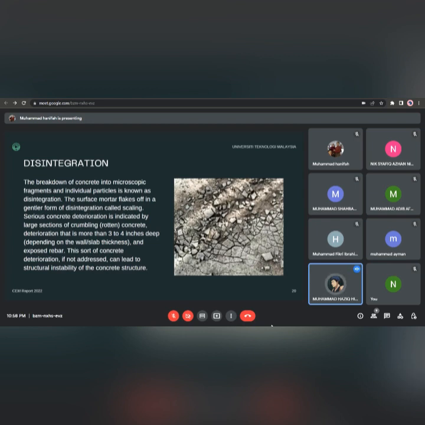Serious concrete deterioration is indicated by large sections of crumbling, rotten concrete, deterioration that is more than 3 to 4 inches deep, depending on the wall or slab thickness, and exposed rebar. If this sort of concrete deterioration is not addressed, it can lead to structural instability of the concrete structure.